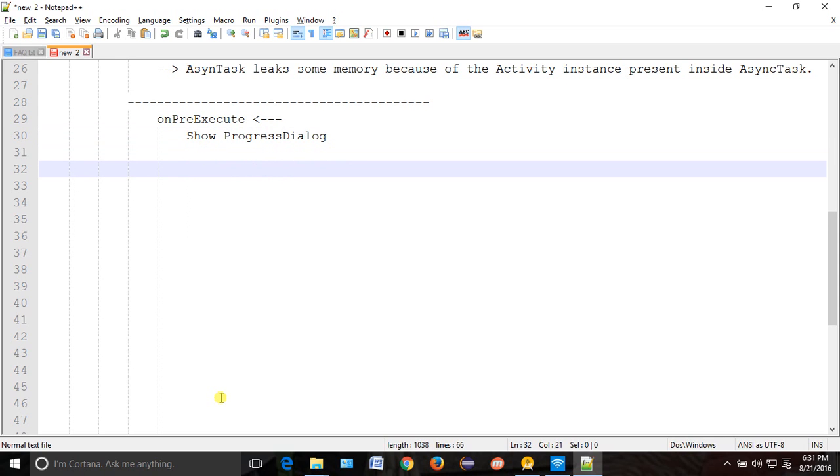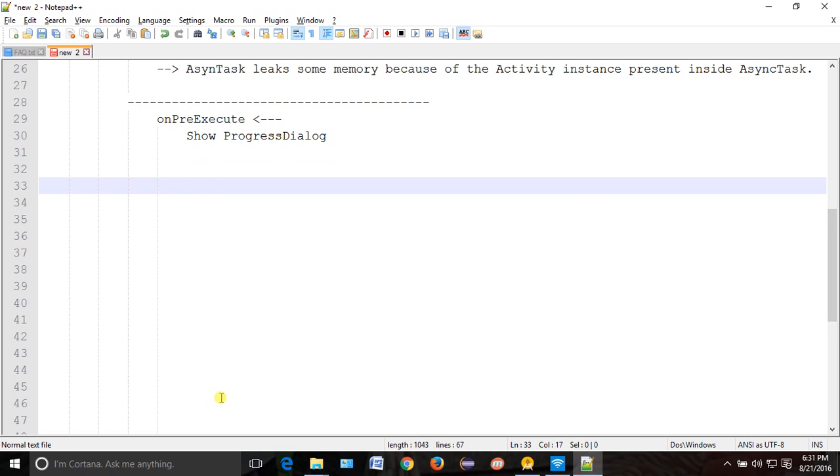Got it, right? Now what happened? You are showing the progress dialog, so now the user cannot change the activity, because the progress dialog is on top. As soon as async task has done its task, then the user can change it. Then there will not be any problem of your earlier case which you talked about. So show the progress dialog.